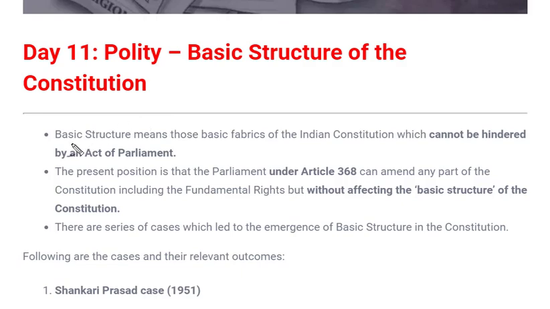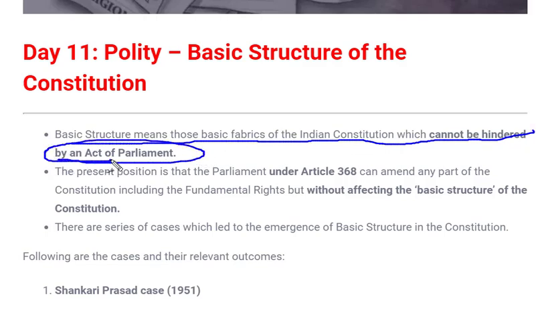As I said, basic structure means those basic fabrics of the Indian Constitution which cannot be hindered by an Act of Parliament. That means Parliament does not have power to touch the basic structure of the constitution. Whatever comes under the basic structure, Parliament cannot even think of hindering it. Next, as we know, the present position is that Parliament under Article 368 can amend any part of the constitution including the fundamental rights.